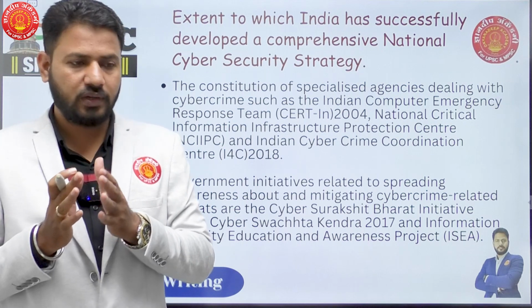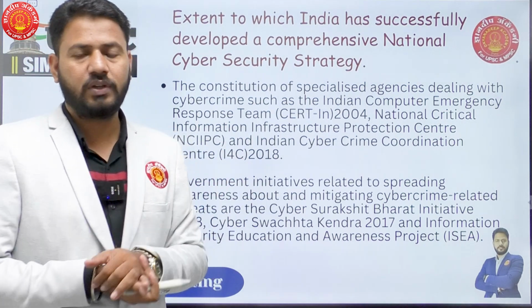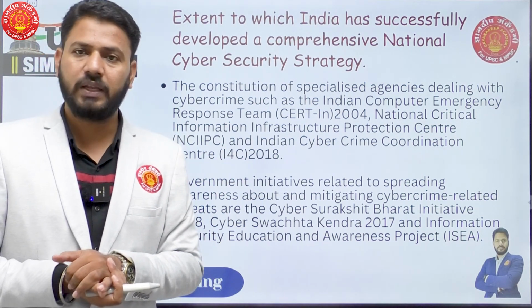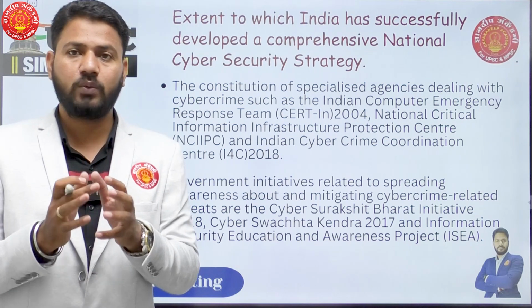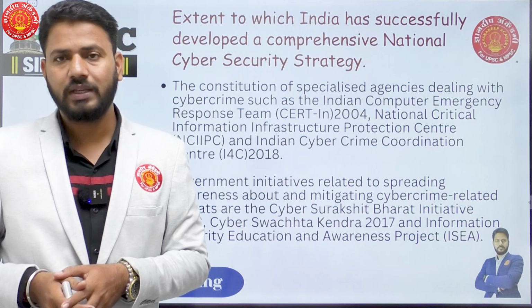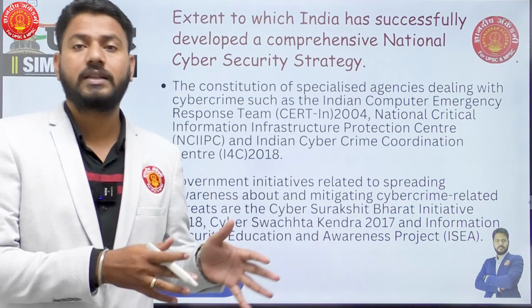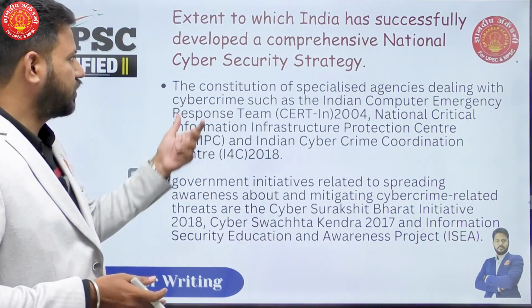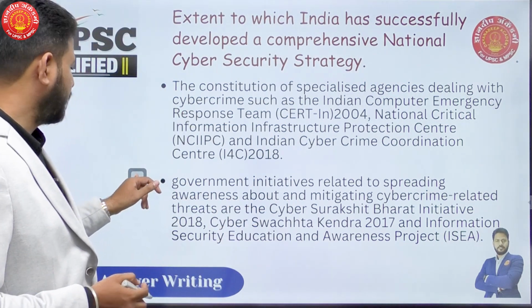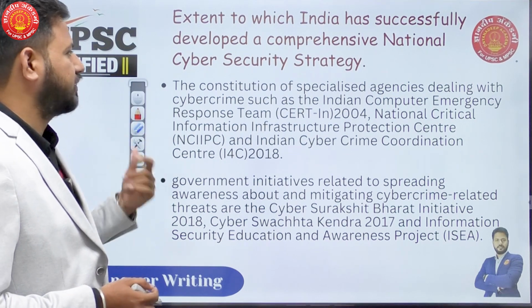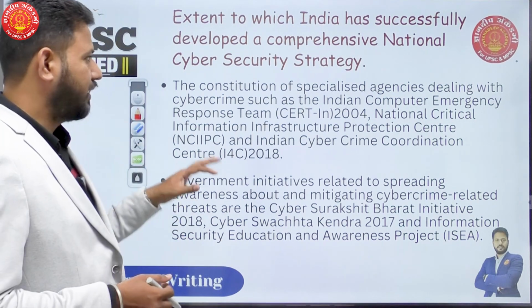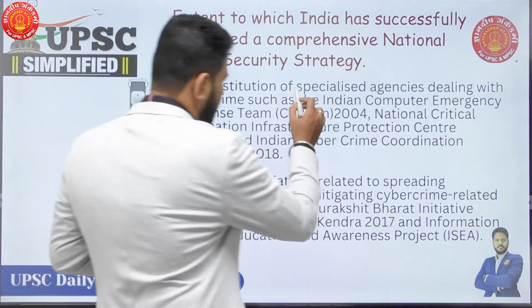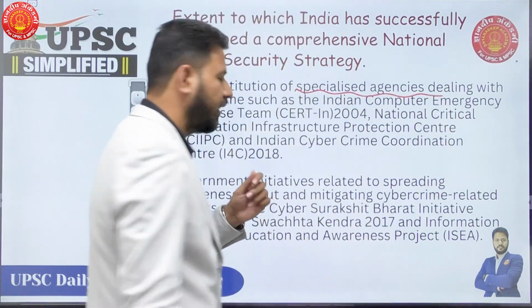You cannot go just by saying that yes, India has a very good security strategy in place. You'll also have to highlight what are the shortcomings in those strategies, though it is not asked in the question. Now, the first and the most important part that India, as a part of its cyber security strategy, has done is that it has established specialized agencies which deal with cybercrime.